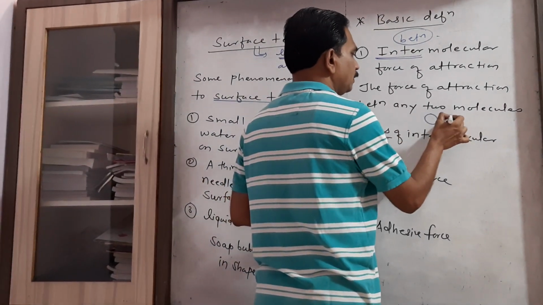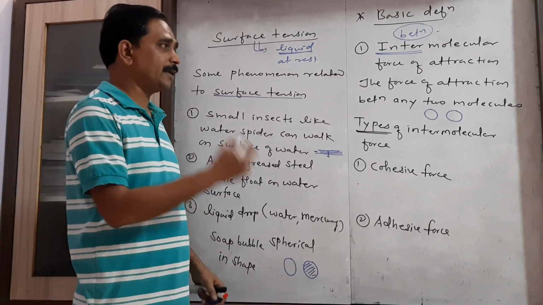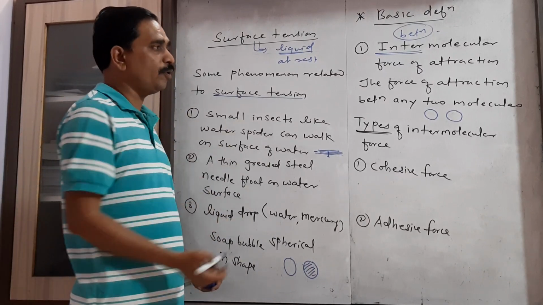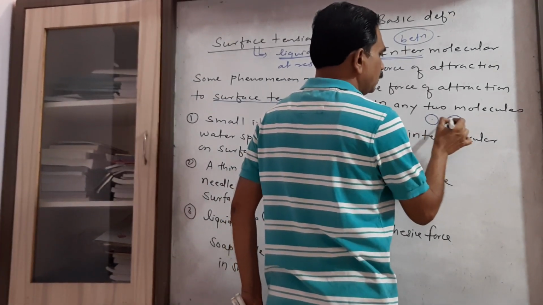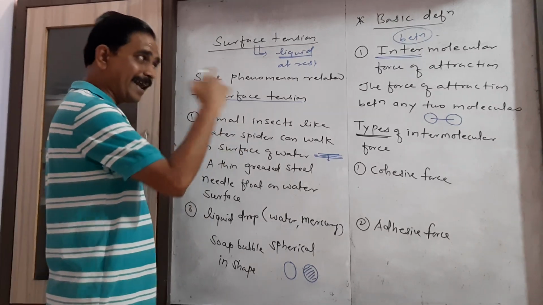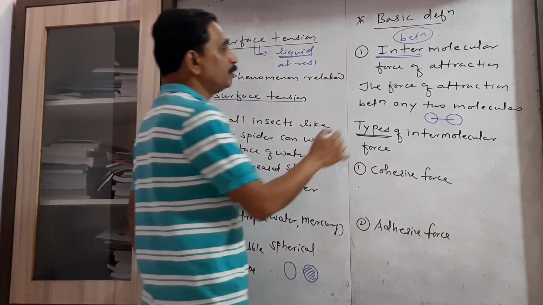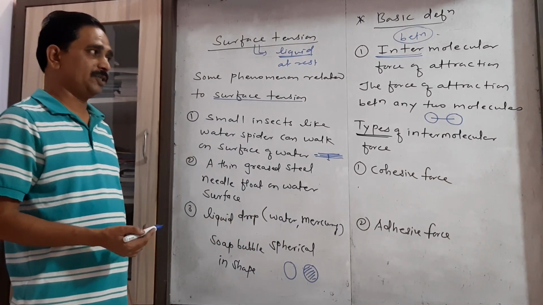We know that matter consists of a large number of molecules. When we consider two molecules, the force with which they attract each other is called the intermolecular force of attraction.